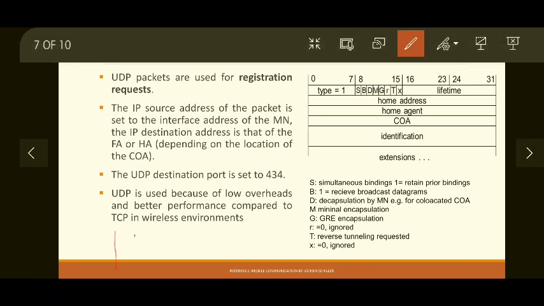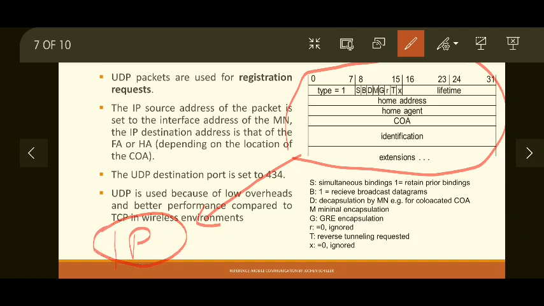So IP packets contain a payload field in which this registration format is inserted, and this IP packet is sent over UDP to the foreign agent and subsequently the home agent. So at the transport layer we are not using TCP, but we will use UDP for the registration request.